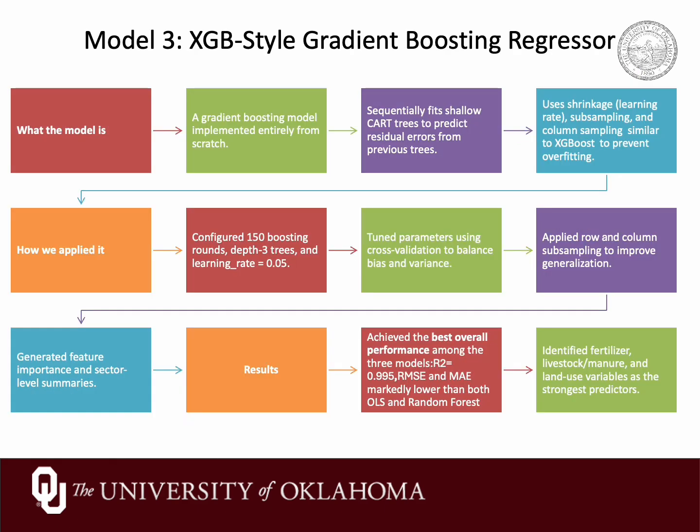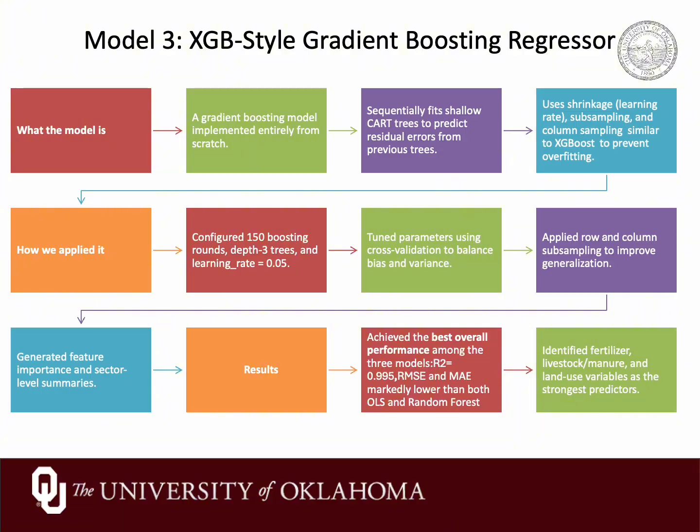The third model is our XGB style gradient boosted decision tree regressor. Instead of training many independent trees, gradient boosting trains trees sequentially. We start with a base prediction equal to the mean of y. Then at each iteration, we compute residuals, which is the actual minus the current prediction. We train a shallow CART tree on a subsample of rows and a subset of columns using the same CART regressor, and then we add the tree's prediction scaled by a learning rate back into the overall prediction.